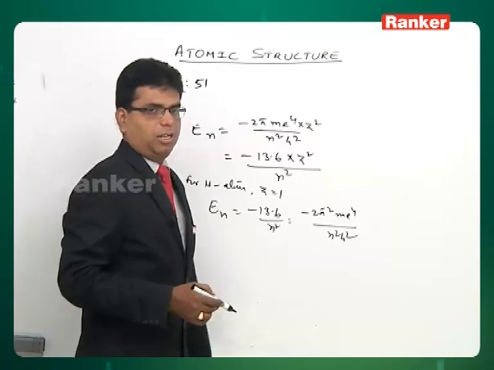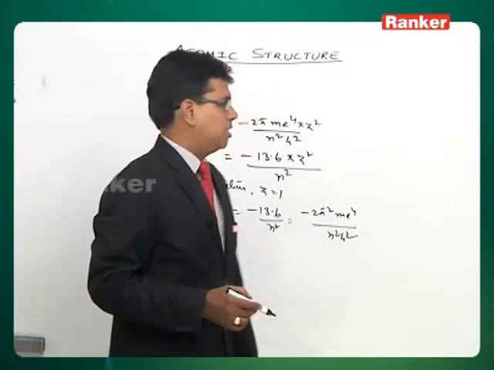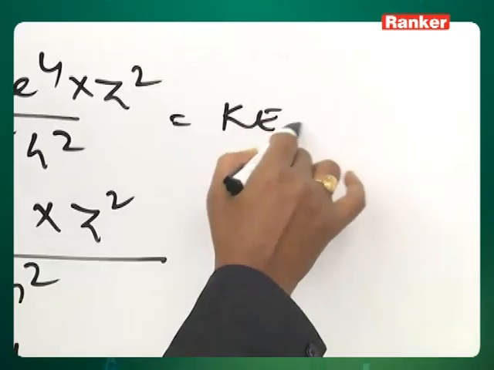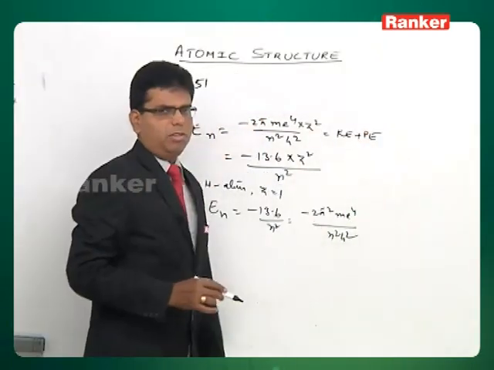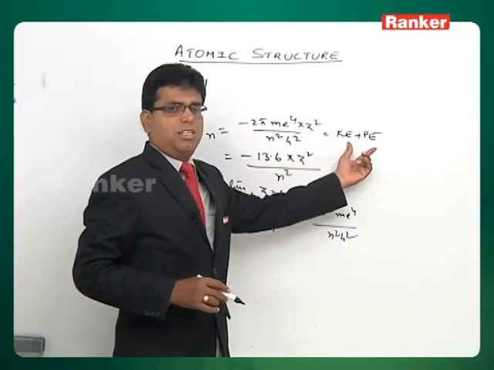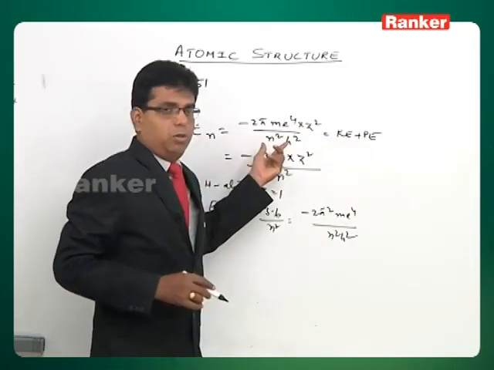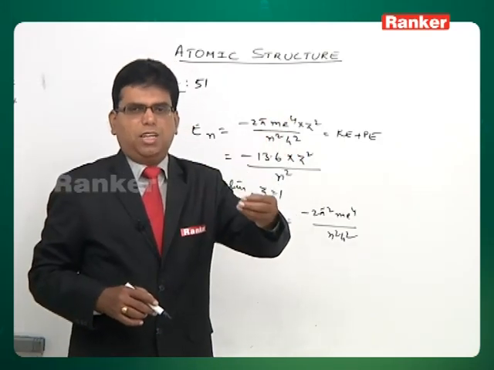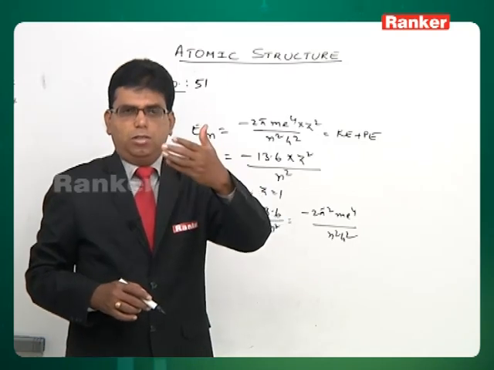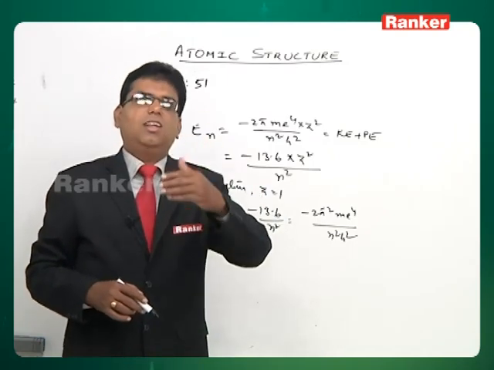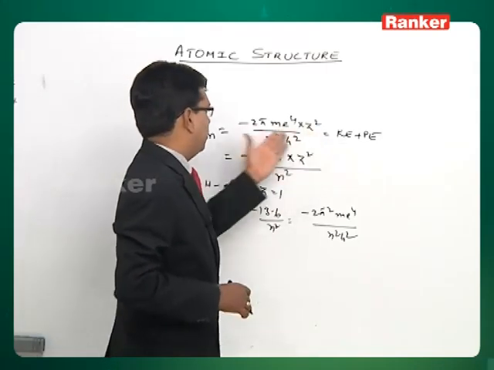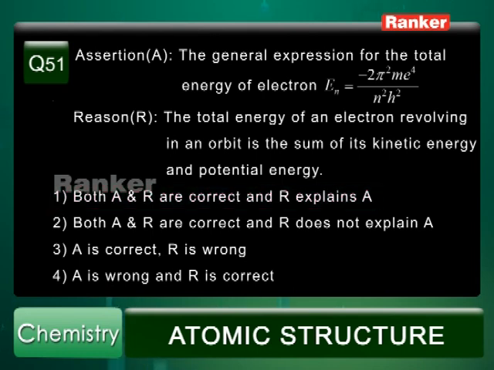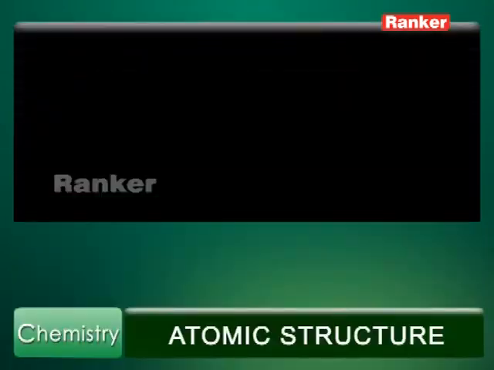This is the correct formula. The total energy of electron, for any particle, is of course equal to kinetic energy plus potential energy. When you take kinetic energy and potential energy adding up, then only we will get this formula. So the formula is correct, and that is nothing but the sum of the kinetic and potential energies. So assertion is correct, reason is correct, and reason is the correct explanation, because without that we don't get this formula. So the correct answer is option 1. Now let's move on to question number 52.